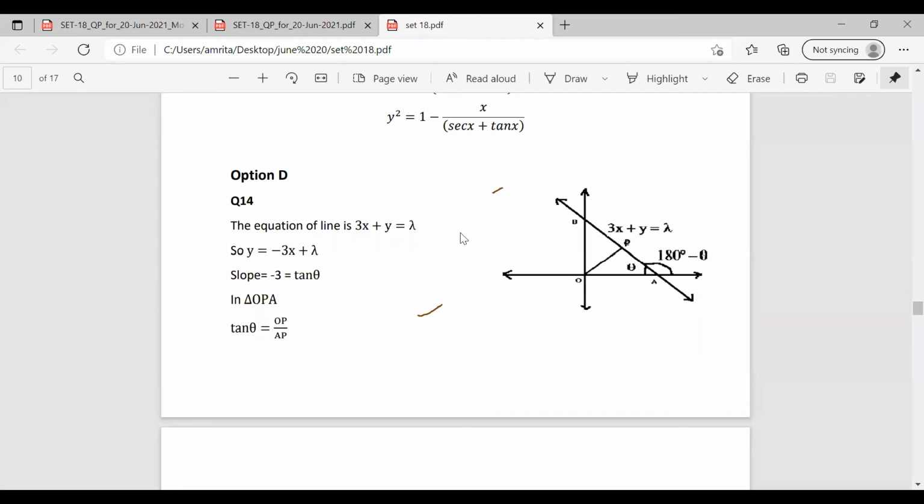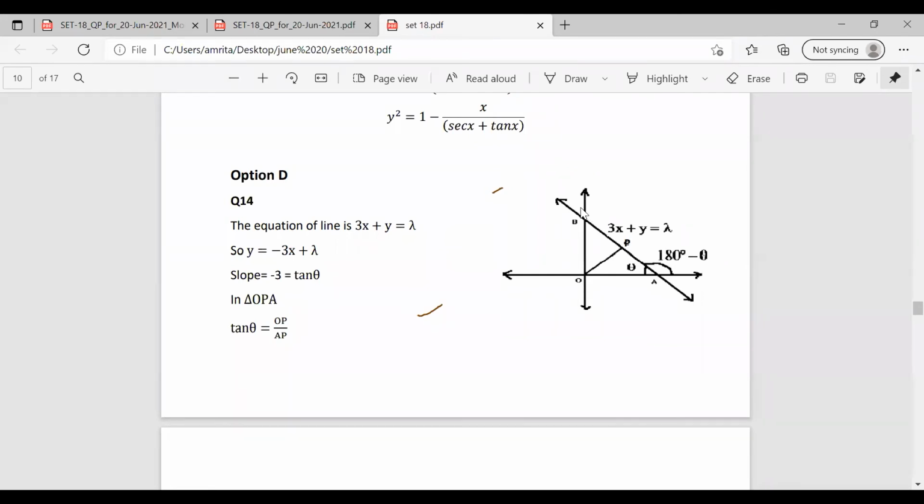So we can have the value of minus mx. Here m is minus 3. So we can have the value of the slope as minus 3, which is equal to tan theta. So here from the equation itself, we find the value of the slope, that is minus 3, which is equal to tan theta.